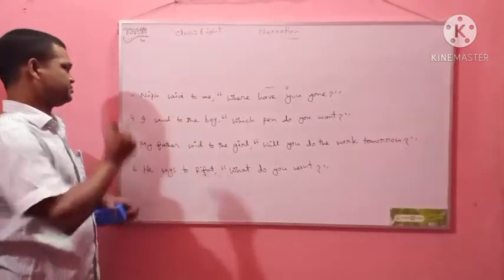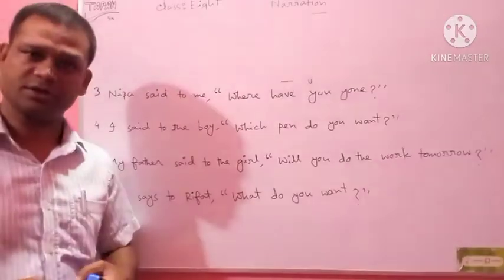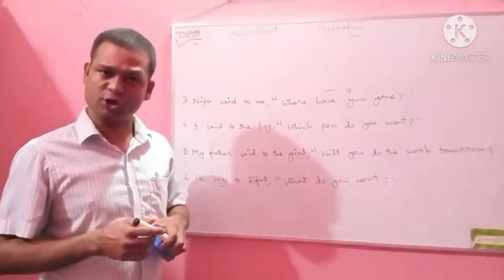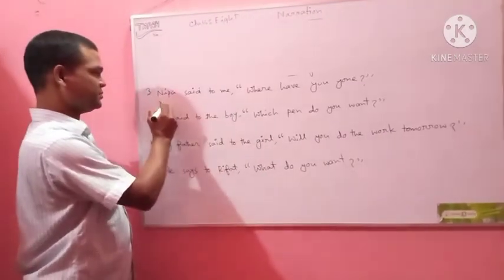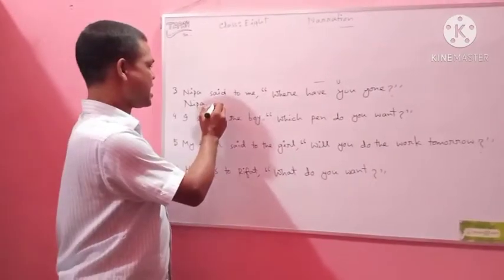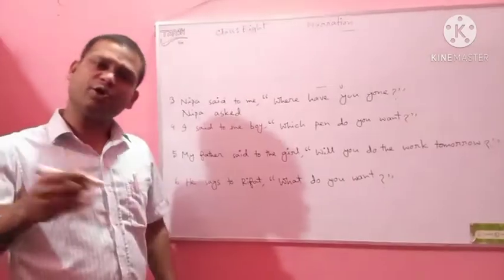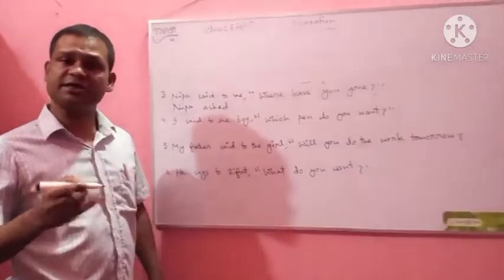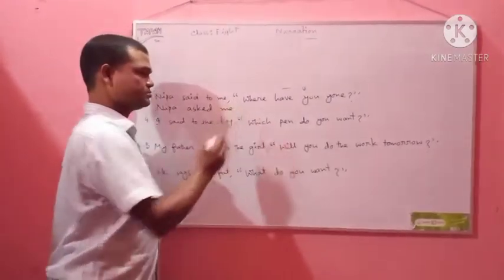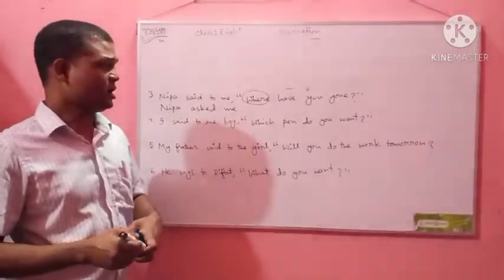Number 3. Nipa said to me, where have you gone? Where have you gone? This sentence is also interrogative. So Nipa, said to will be changed to asked. As you already know, after asked, no preposition is used. Nipa asked me, where have you gone?